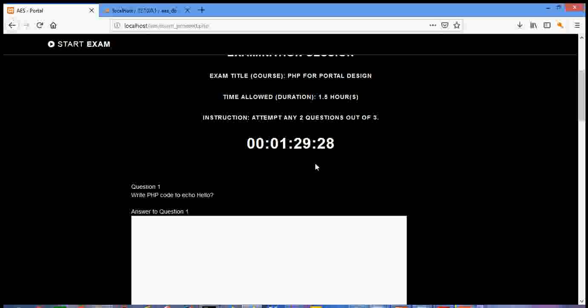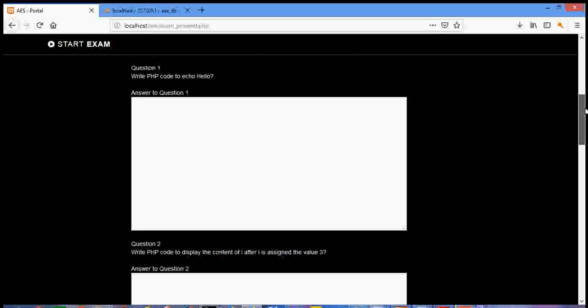As soon as the time elapses, the examination is going to be submitted and marked, whether the trainee has clicked the submit button or not. Then the questions are displayed. We have question 1, for example, here: write PHP code to say hello.